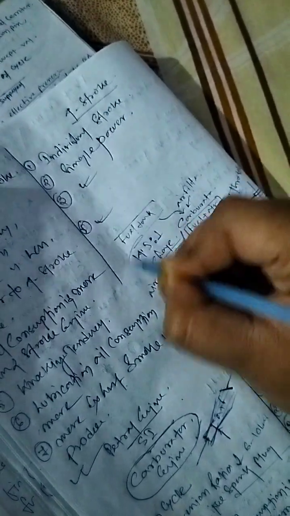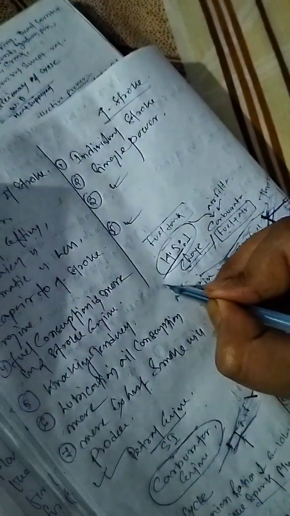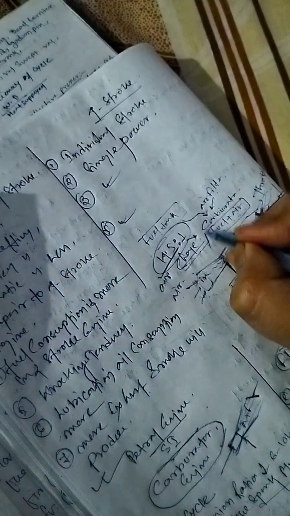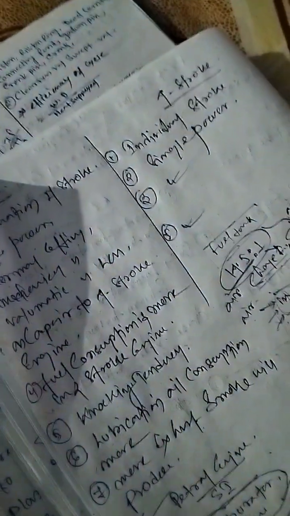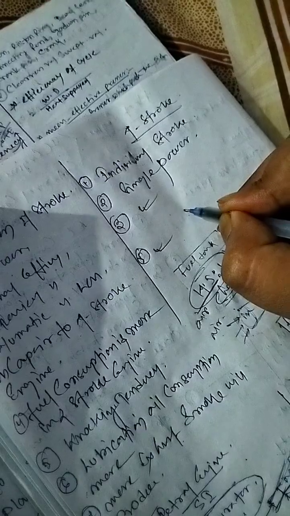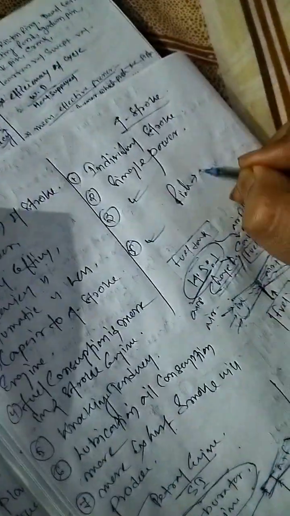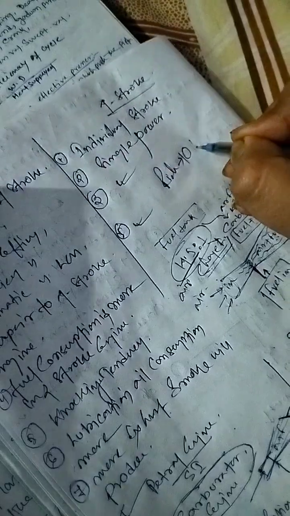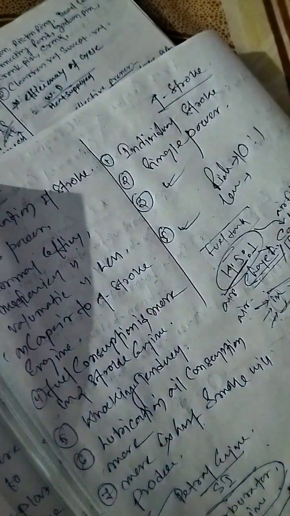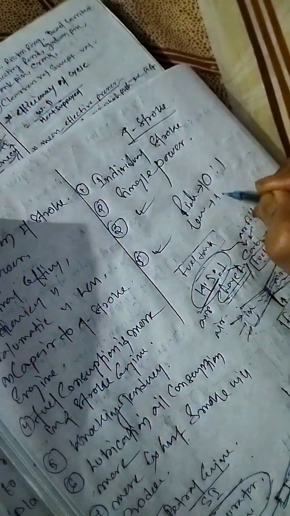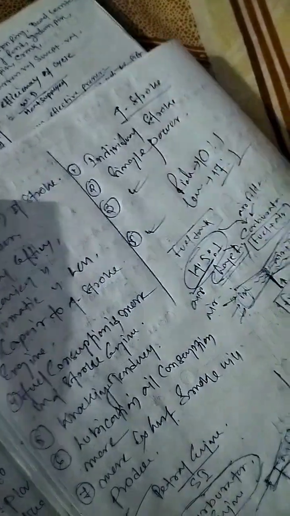The ideal chemically correct ratio is 14.5 to 1. So 14.5 is the air, and 1 is the fuel. A chemically rich mixture means we supply a lesser amount of air, like 10 to 1. And for a lean mixture, we provide 15 or 17 to 1, where 17 is the air and 1 is the fuel. So this is all about it.